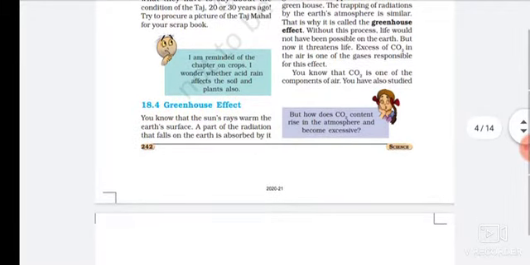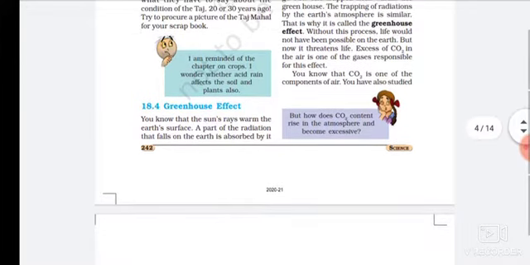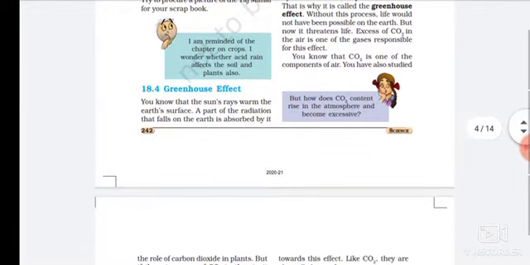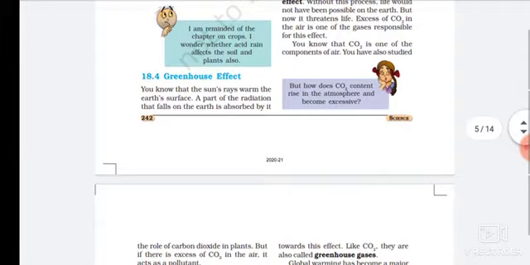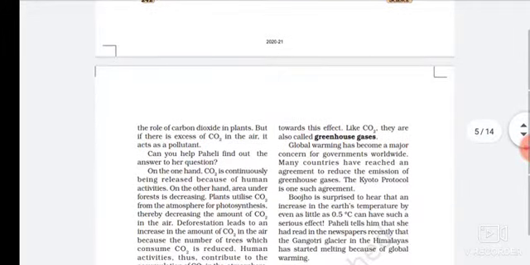Without this process, life would not have been possible on the Earth, but now it threatens life. Excess of CO2 in the air, one of the gases, is responsible for the effect. You know that CO2 is one of the components of air. You have also studied the role of carbon dioxide in the plant, but if there is excess of CO2 in the air, it acts as a pollutant.